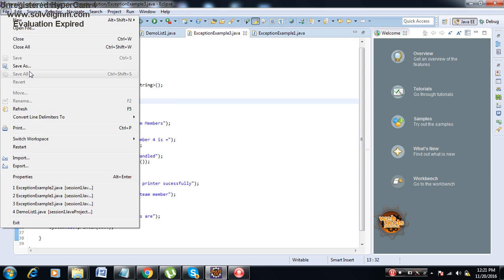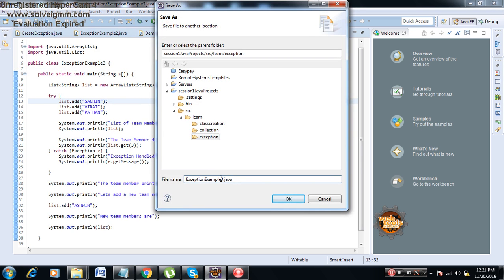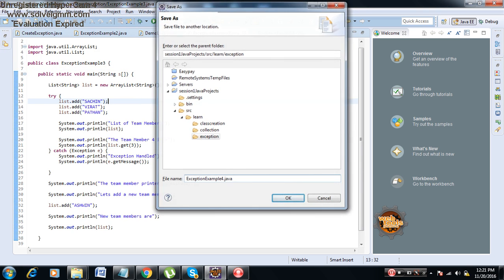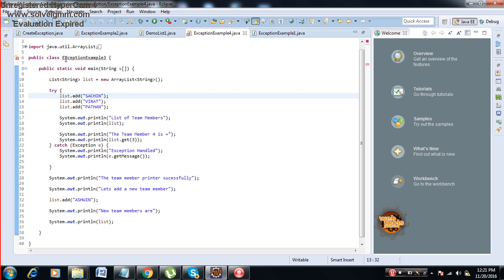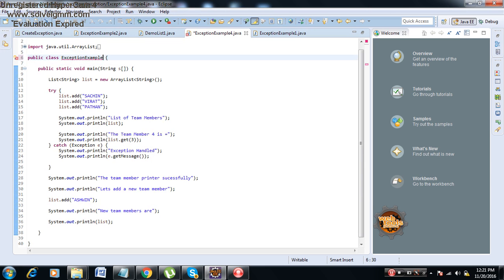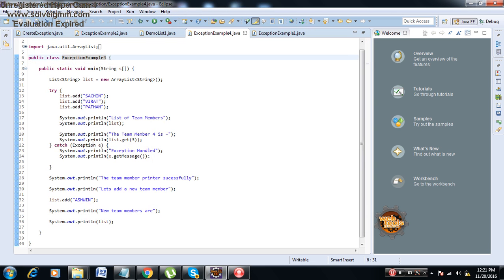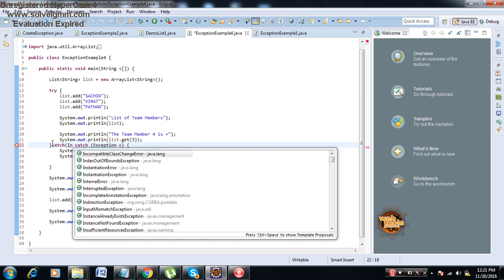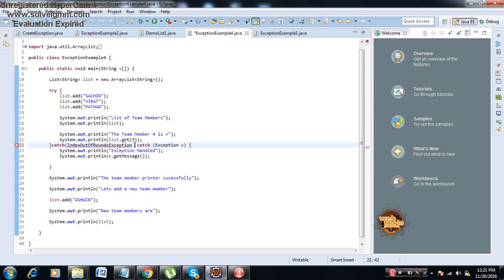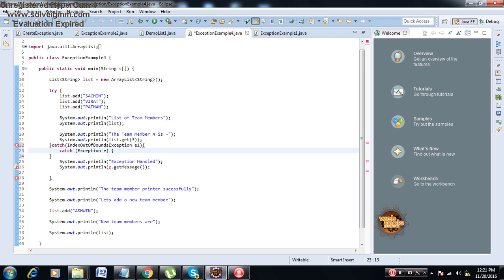Now I'll do one more thing. I'll say save as exception example 4. I'll change this to 4. Now what I'll do is I'll say catch of index out of bound exception e1.